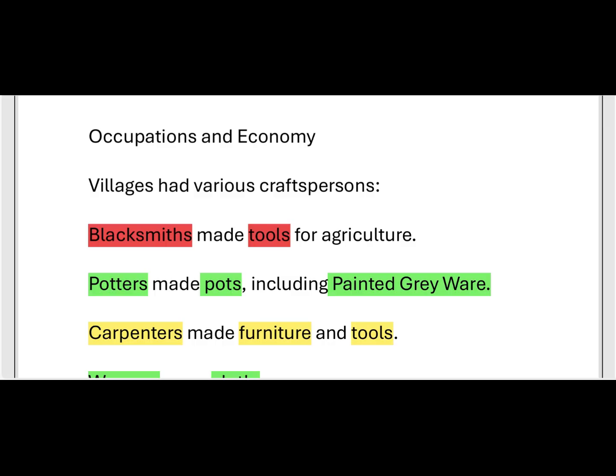Here potter means the person who makes pots, including painted greyware, pots that are painted.